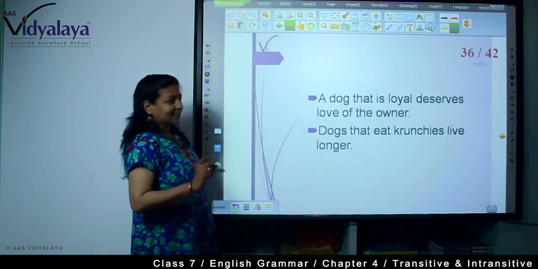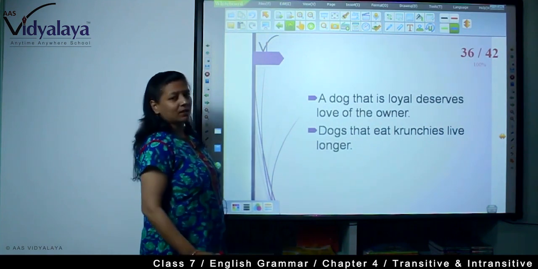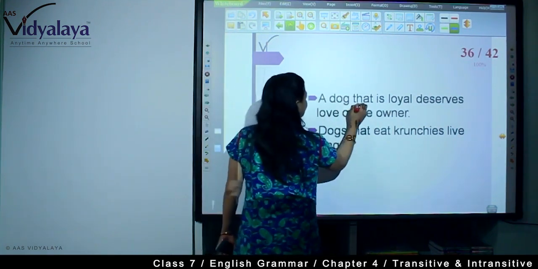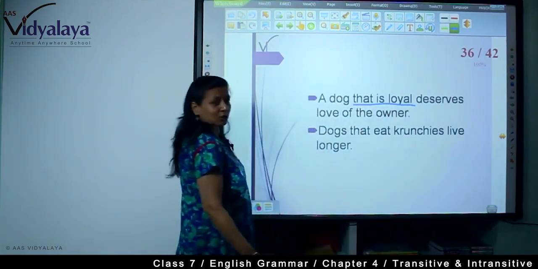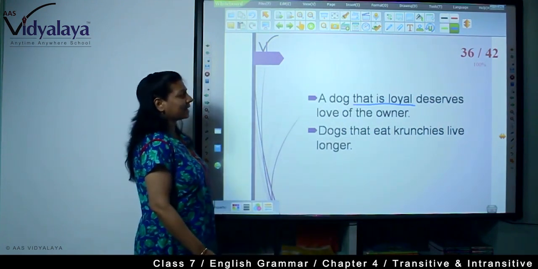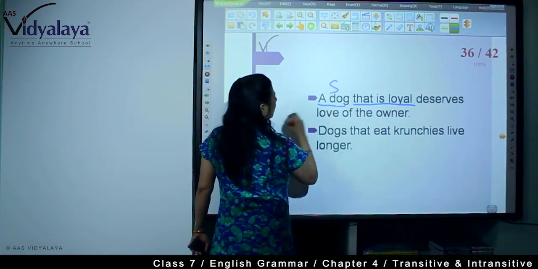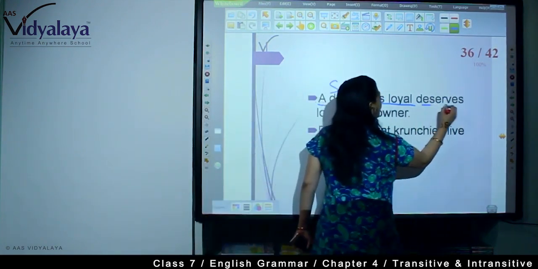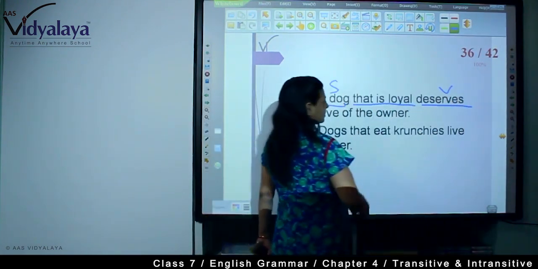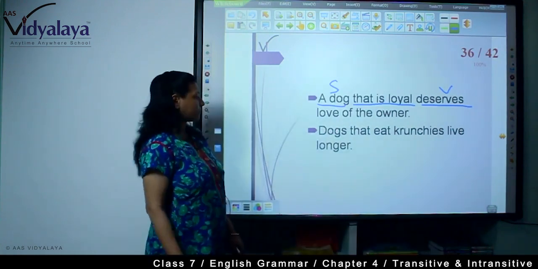A dog that is loyal deserves love of the owner. See, that is loyal is a clause starting with that. So the subject is a dog and it is singular. So here the verb is according to singular, that is deserves.